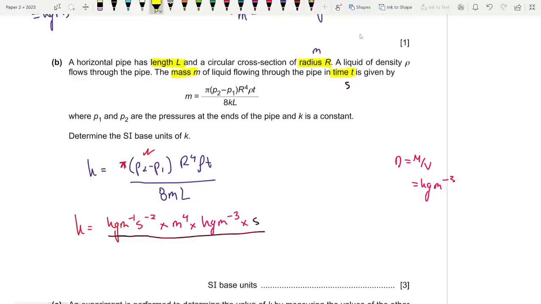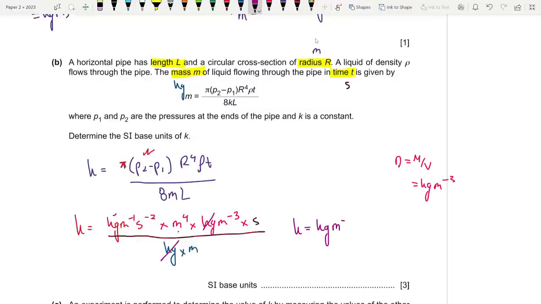M is the mass, so it's going to be in kg, and L is the length, so it's going to be in meters. So we can get rid of a few things. For example, we can get rid of this, and after simplification, what do I end up with? I have 1 kg over here, so that is kg. Then for meter, I have meter to the power minus 1, meter to the power minus 3, which is meter to the power minus 4. And I also have meter to the power plus 4. So minus 4 plus 4 is 0.